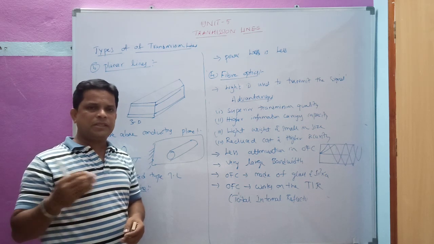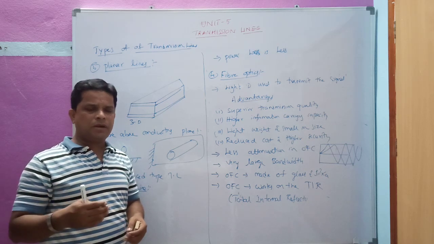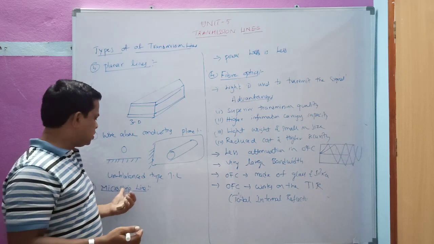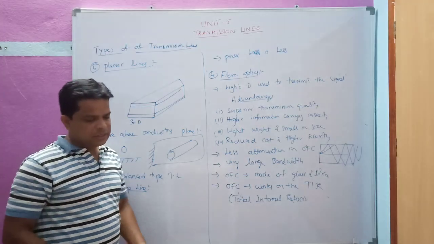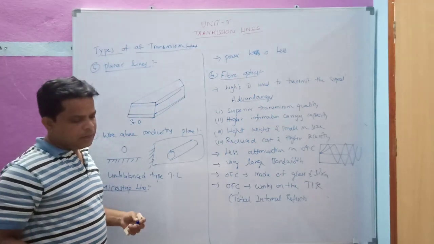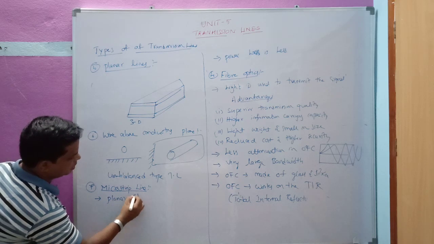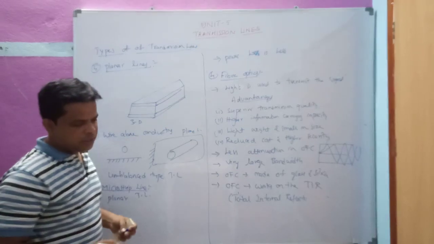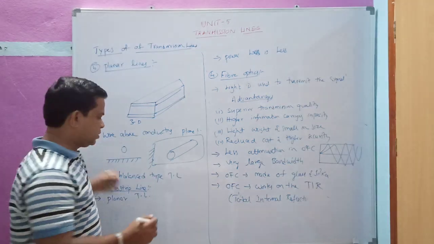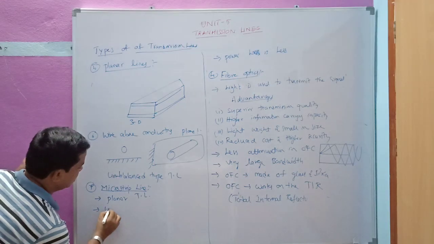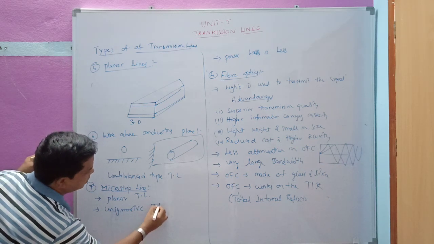Just as in VLSI we have the photolithography process, we use the same concept here to fabricate these microstrip transmission lines. Microstrip transmission lines are known as planar transmission lines. They are also called unsymmetrical transmission lines.